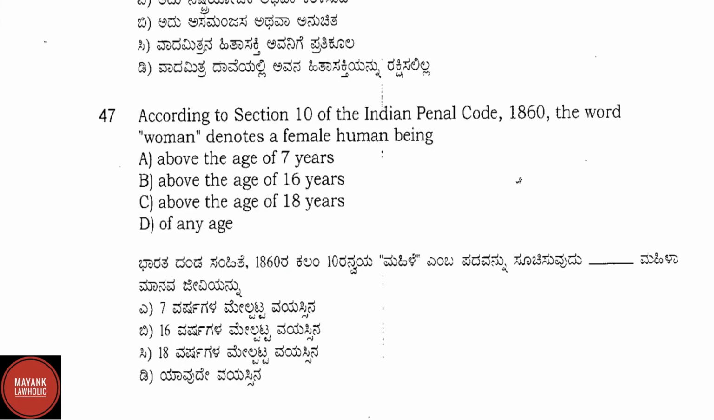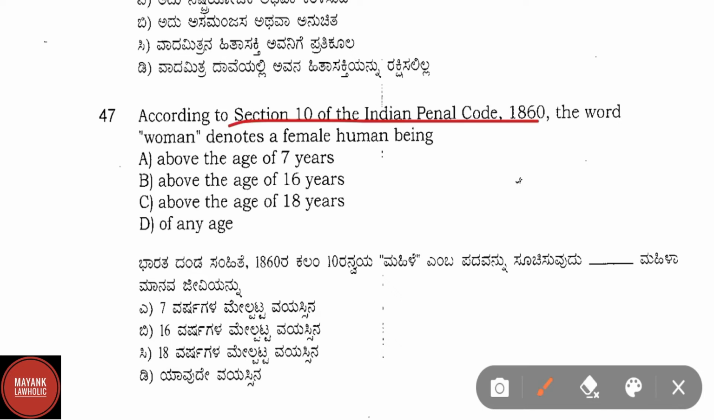Question number 47. According to section 10 of the IPC, the word woman denotes a female human being. Correct answer is option D, that is of any age.